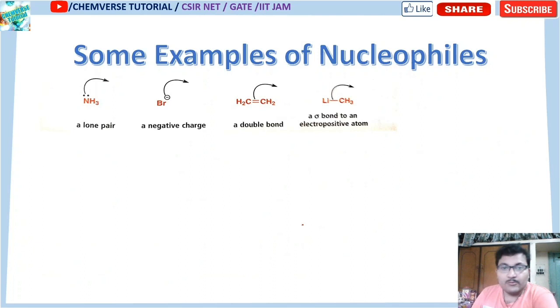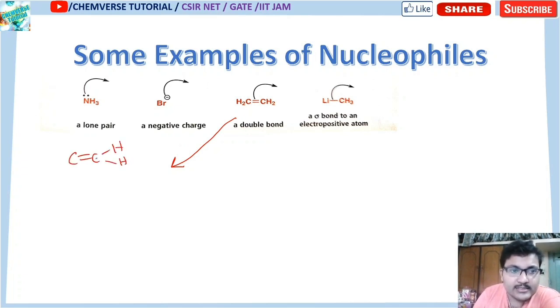Okay, for the third case, that means the ethylene. The ethylene molecule has this kind of situation. Look at this ethylene molecule. There are sigma 1, 2, 3, 4, 5. There are 5 sigma bonds and 1 pi bond.